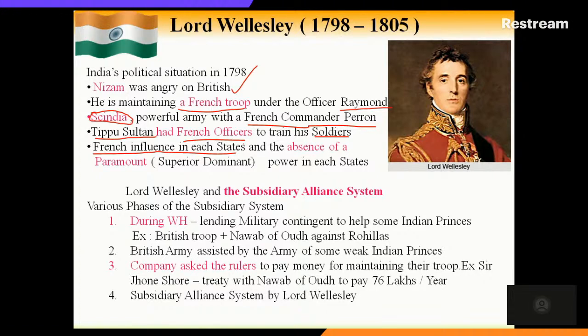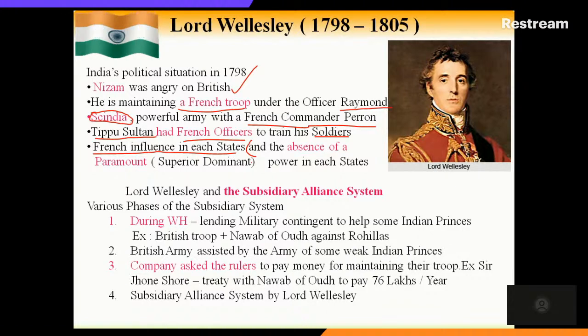At the same time, only one thing was missing, that is, the absence of a paramount power, in the sense of a superior or dominant power. This was missing, and what was missing was what the British wanted to achieve. This is what was done by Lord Wellesley. In each state, the paramount or dominant power was missing. That is why they kept on fighting each other.